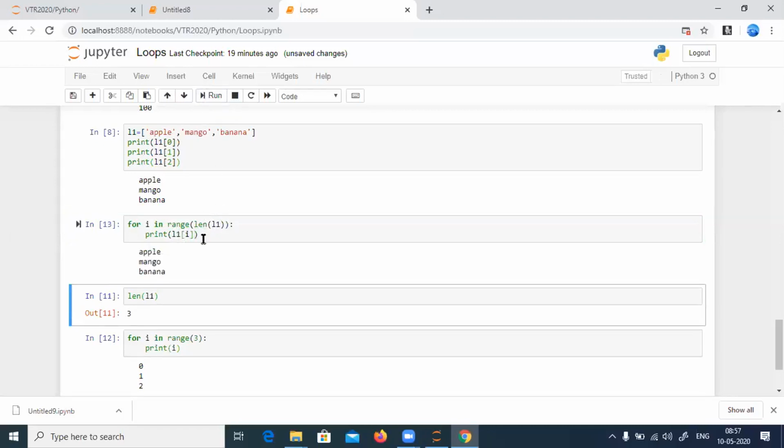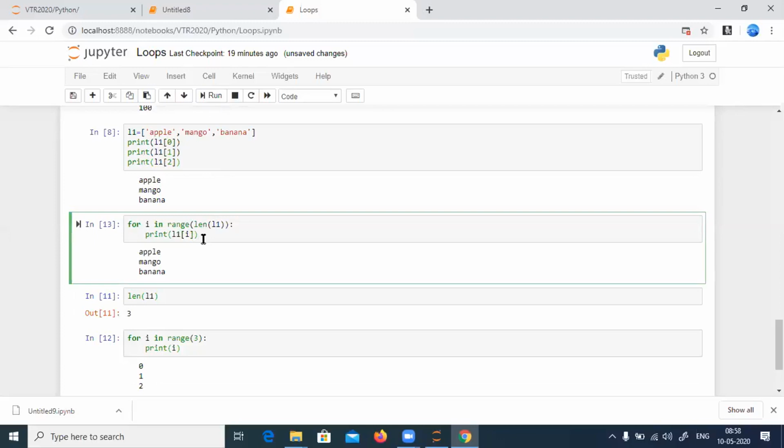Okay, this is about the for loop. I'll do the while loop next. Before going to the while loop, I want people to ask any questions. Go ahead.